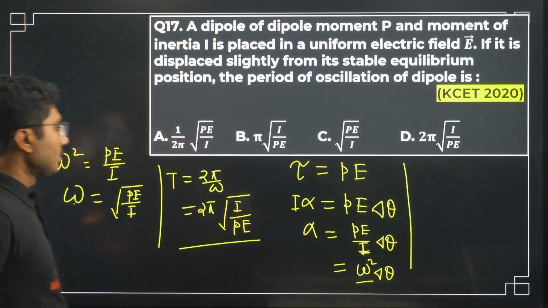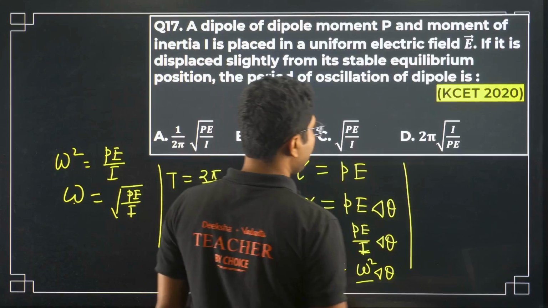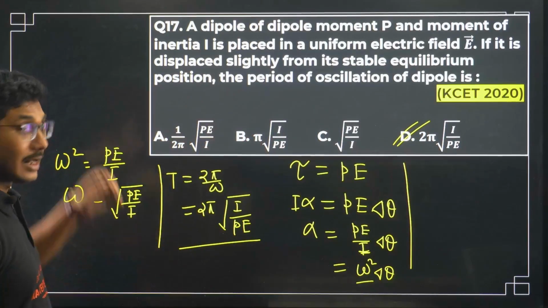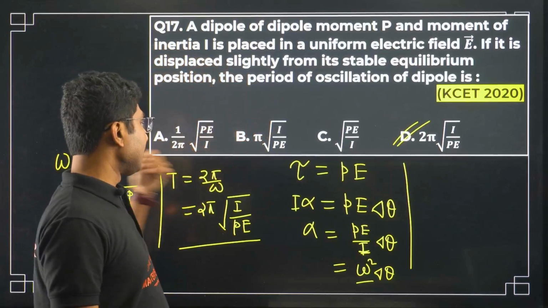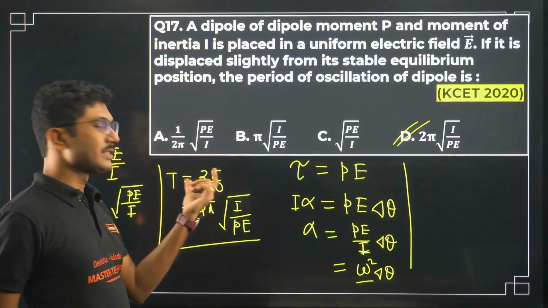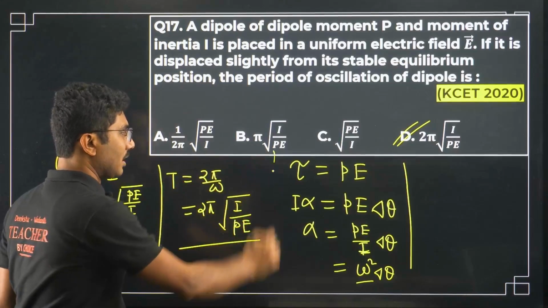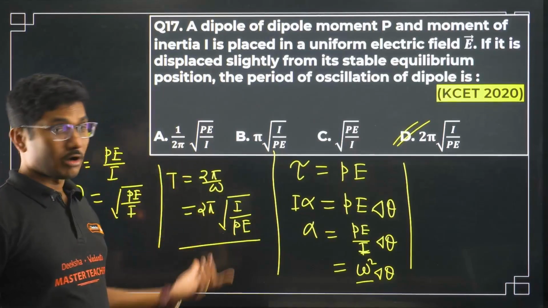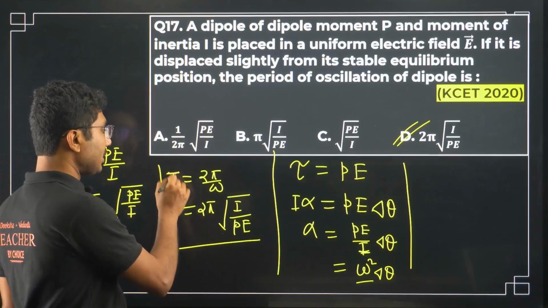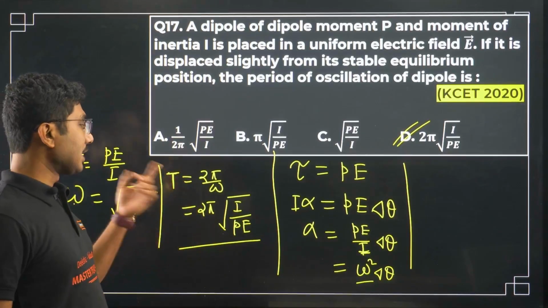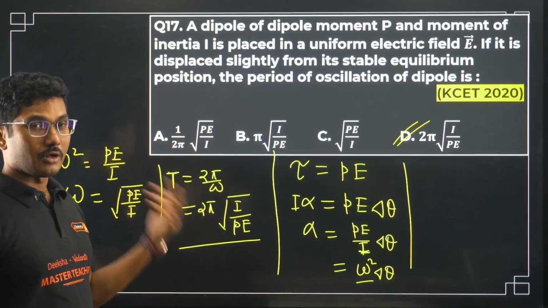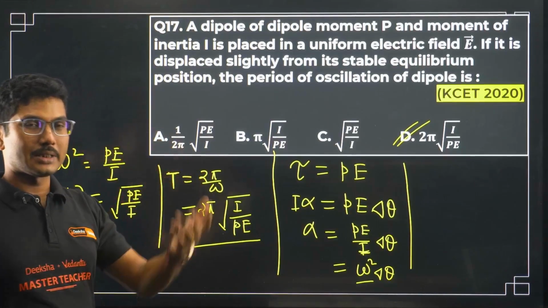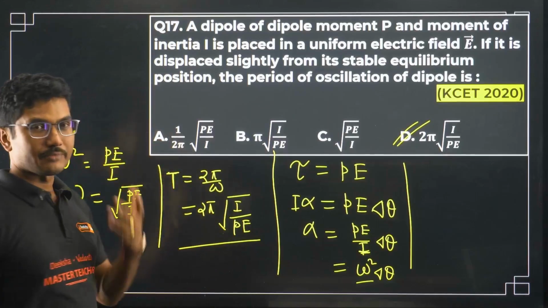Okay, so it is 2 pi I by PE. Also you can figure the answer, even if you don't know, from the time period generally represented by the equation 2 pi by omega. If you followed my JEE PYQs for the last chapter, there were a lot of questions based on time period. We solved this type of questions, right? So that's why I say sometimes it is good for you to solve some difficult JEE mains questions. That gives you some clarity, some remembrance of the theories, equations and formulas as well.